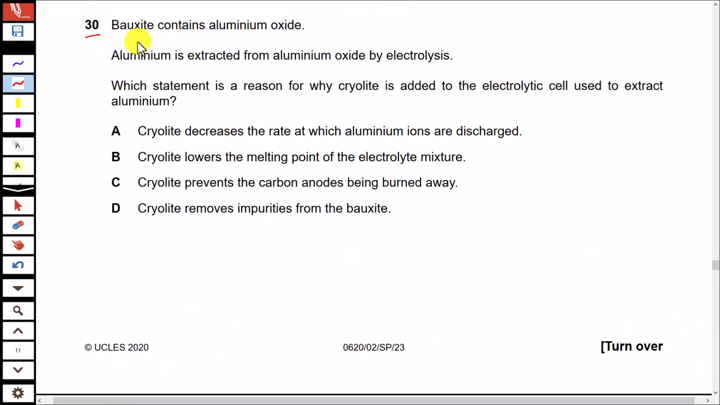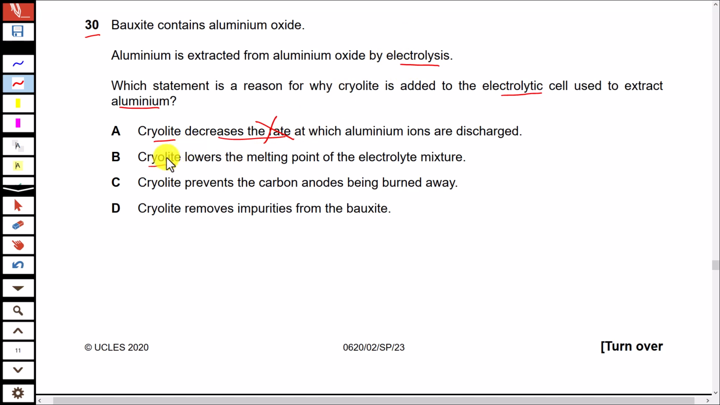Question 30. Bauxite contains aluminium oxide. Aluminium is extracted from aluminium oxide by electrolysis. Which statement is a reason for why cryolite is added to the electrolytic cell used to extract aluminium? Option A. Cryolite decreases the rate at which aluminium ions are discharged. No, cryolite has no such role to decrease the rate. Option B. Cryolite lowers the melting point of the electrolyte mixture. Yes, this is the right option that we studied in electrolysis of aluminium oxide.